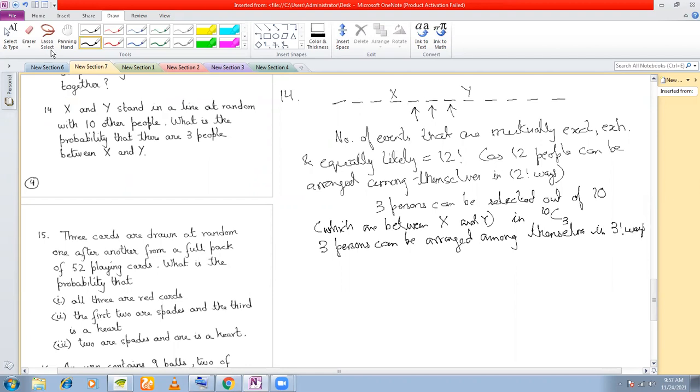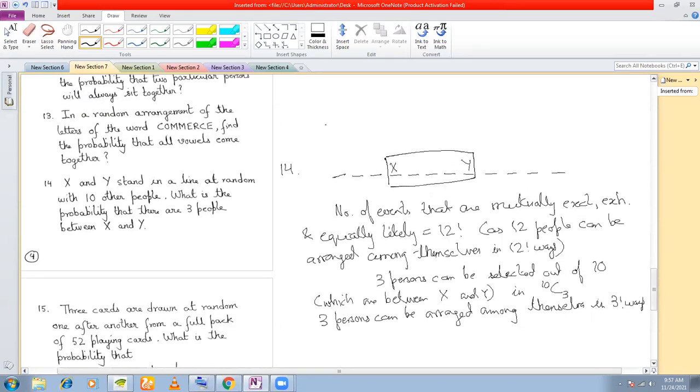Now see, x and y, along with these 3 people that are always between them, this entire chunk of persons can be placed anywhere in the line, right? They can be placed here in the beginning of the line, they can be placed here, or here, or maybe they can be placed at the end also, right? So if I consider this as a single unit, right?